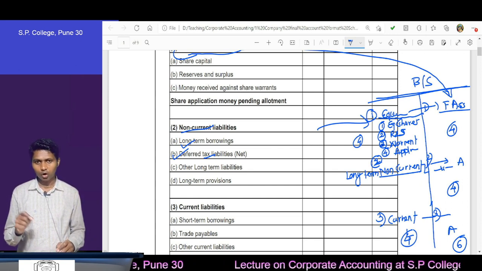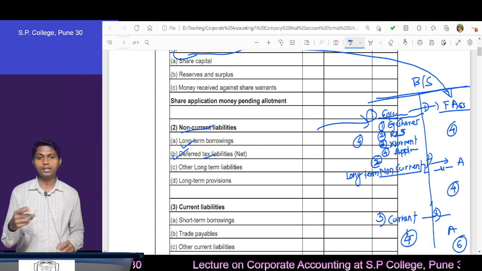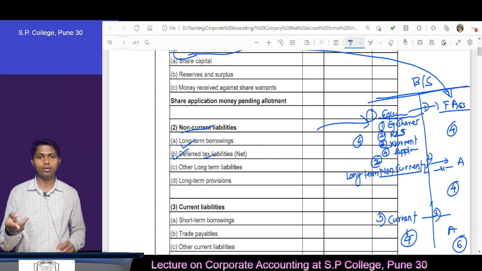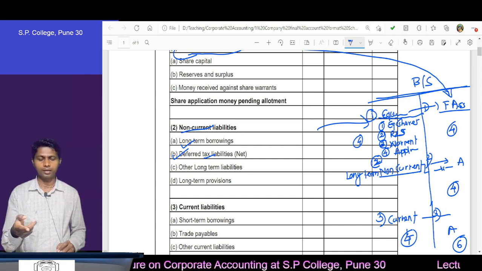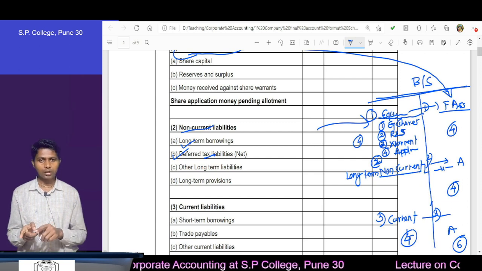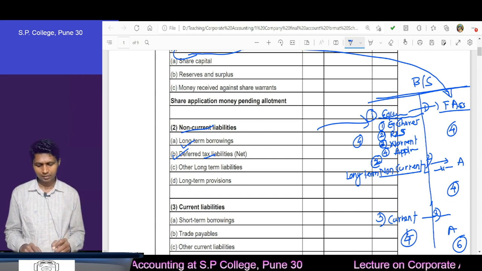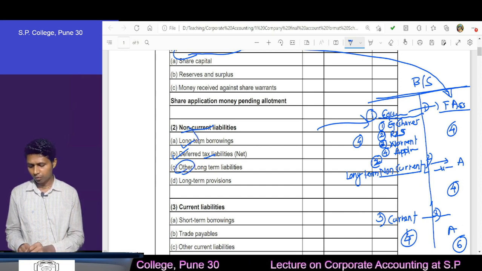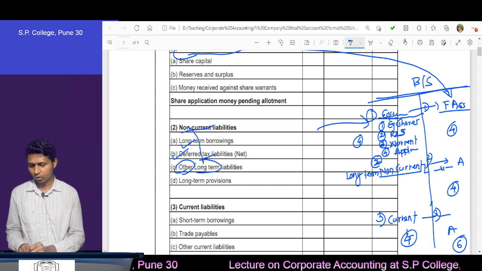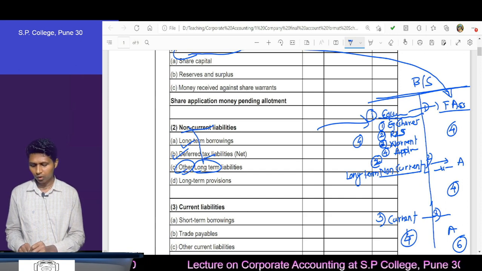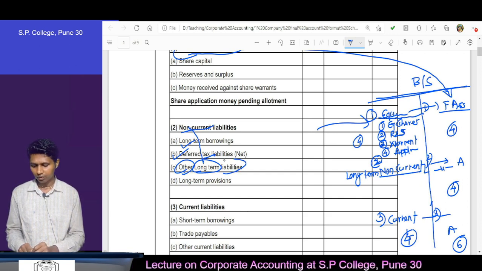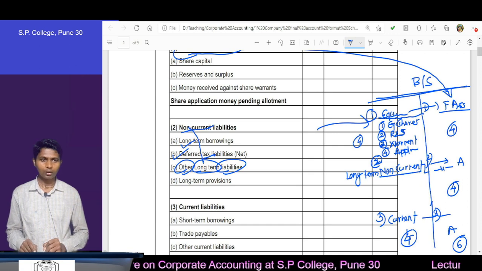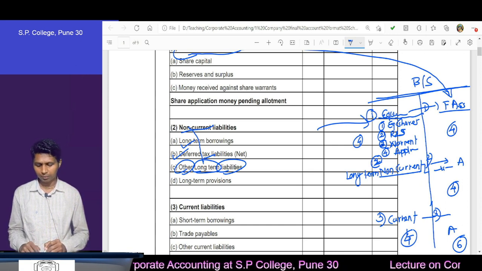Then borrowing, tax, other. From other, we are writing that other in which category? In non-current. That means in the long-term category. Therefore, say other long-term liabilities. Other, yes, this word you know. From the non-current word, you will get the long-term word, and you are writing other long-term on the liability side. Therefore, other long-term liabilities. Like this you can remember.